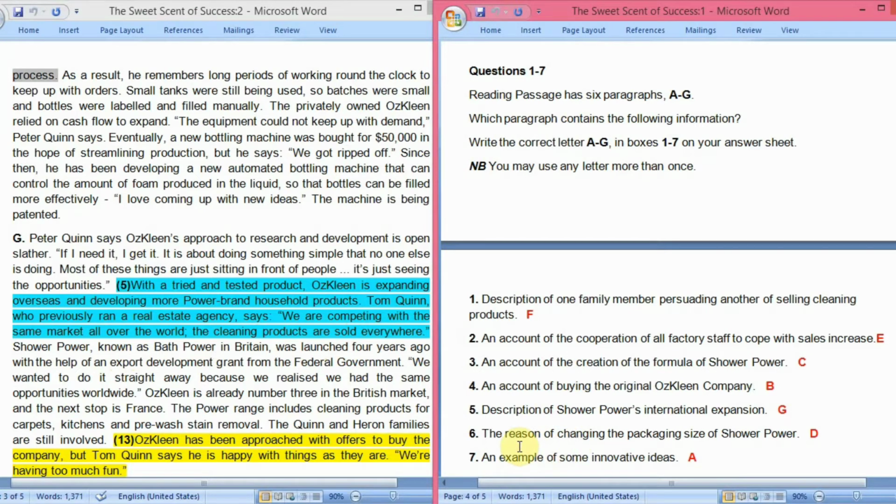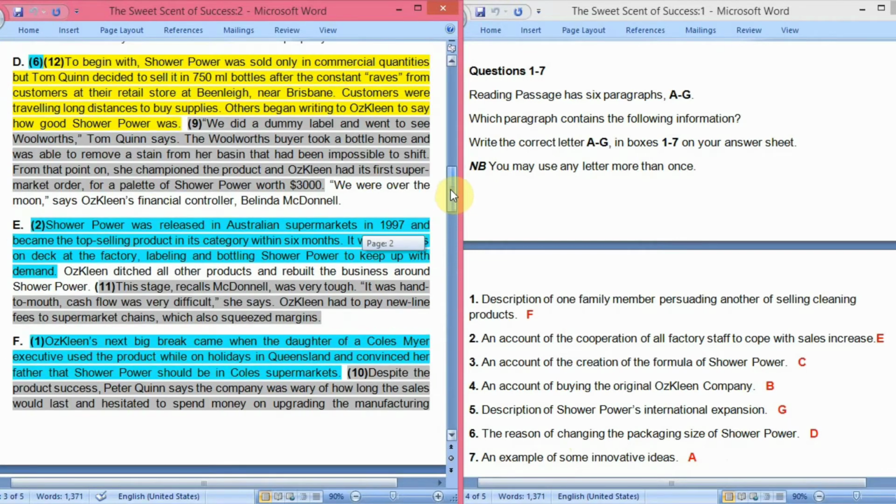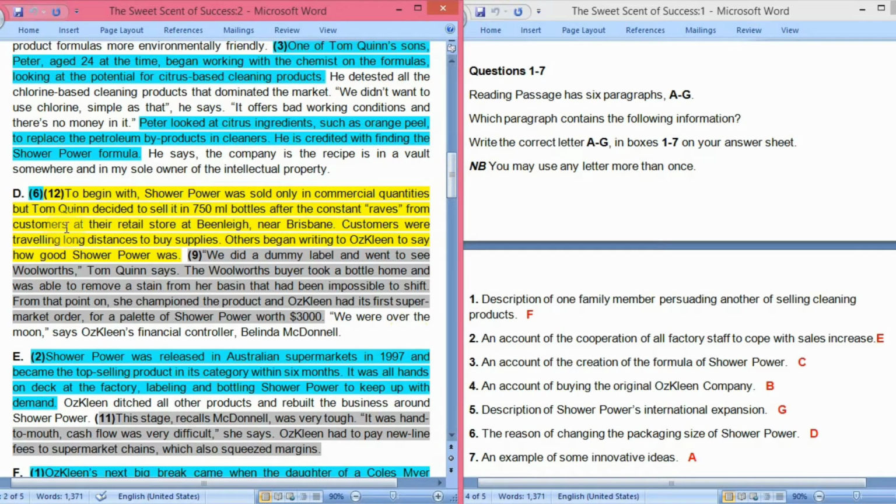Now, sixth question, the reason of changing the packaging size of shower power. Why the packaging size of shower power was changed? What was the reason behind it? Let's see the D paragraph. So from the very first line of the D paragraph, let's read. To begin with, shower power was sold only in commercial quantities. So firstly, it was only sold in commercial quantities. That means in very large quantities. But Tom Quinn decided to sell it in 750 ml bottles. So he decided to change the packaging size into the 750 ml bottles. So from large to small bottles, they decided to change the packaging size.